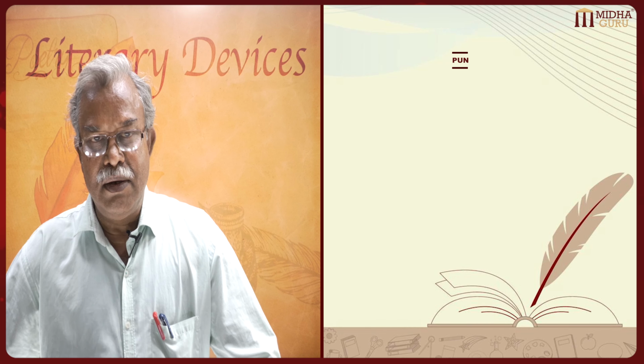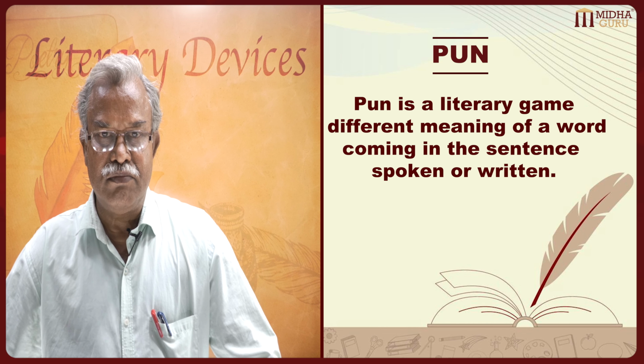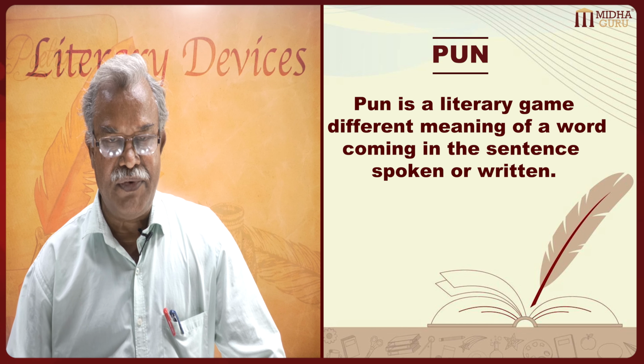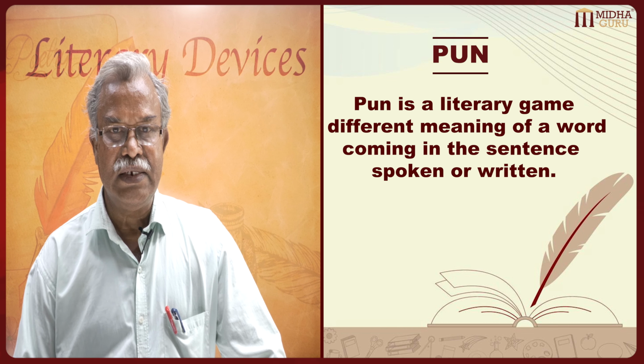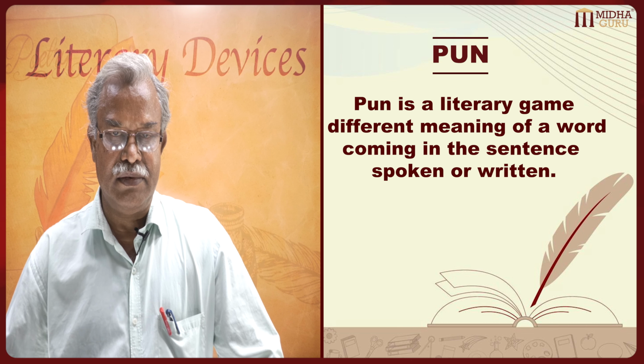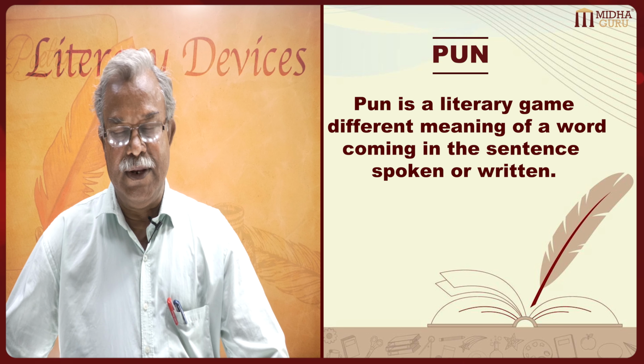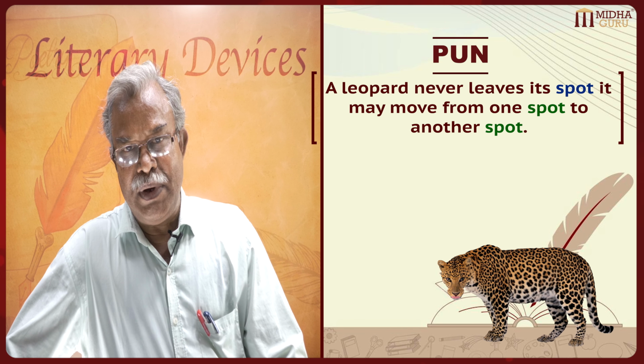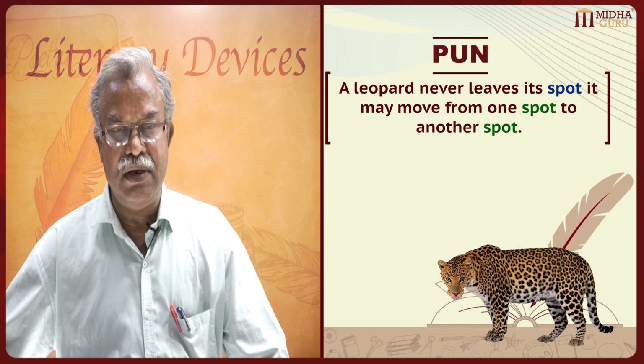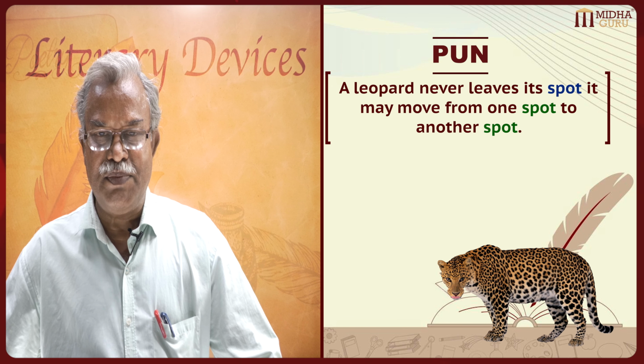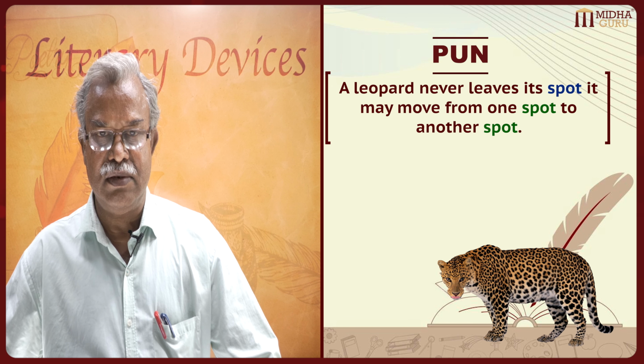Next, pun. Pun is a literary game. Different meanings of a word coming in a sentence spoken or written. For example, a leopard never leaves its spot. It may move from one spot to another spot.